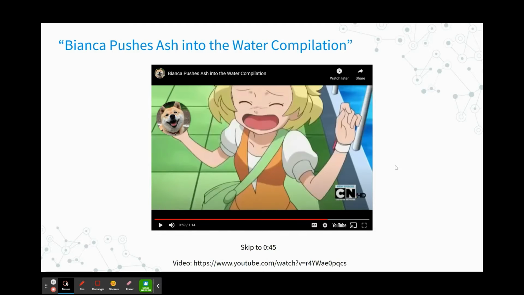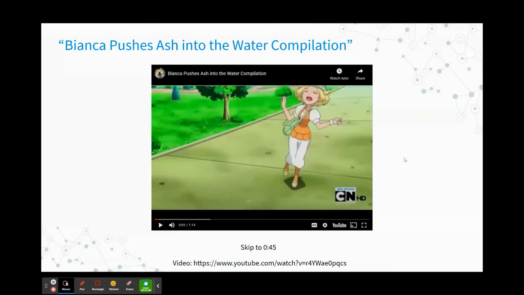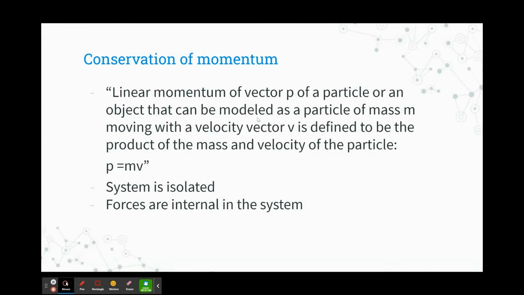So that is the video. So we're going to be talking about the idea of conservation of momentum. And the definition of conservation of momentum is that linear momentum, a vector p of a particle or an object that can be modeled as a particle of mass m moving with a velocity vector v, is defined to be the product of the mass and velocity of the particle, p equals mv. And the system is isolated and forces are internal in the system.